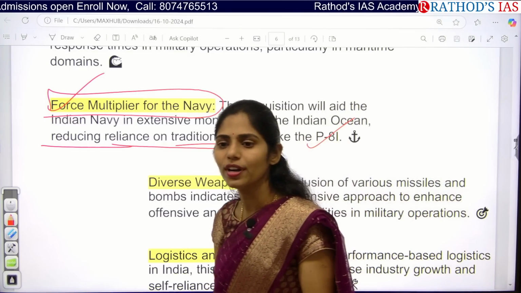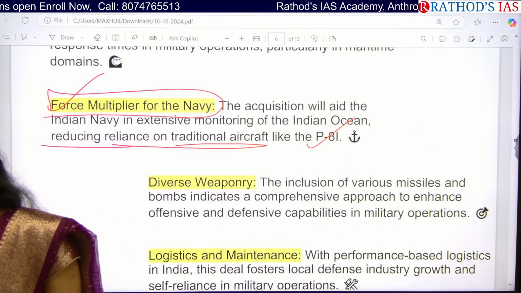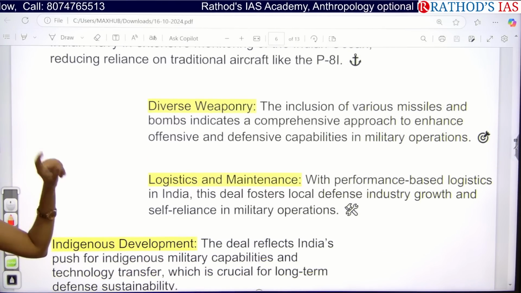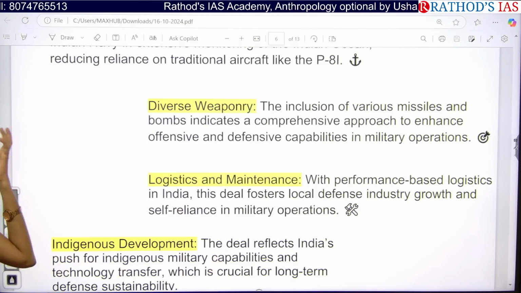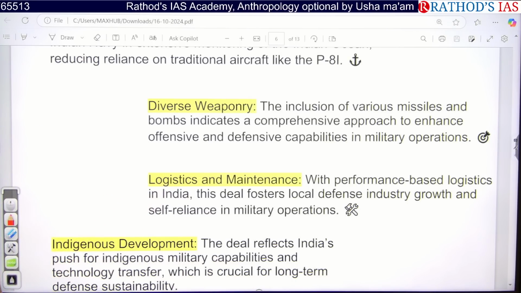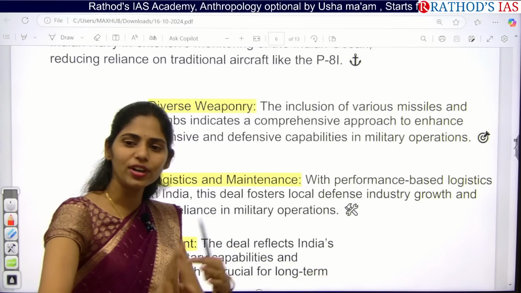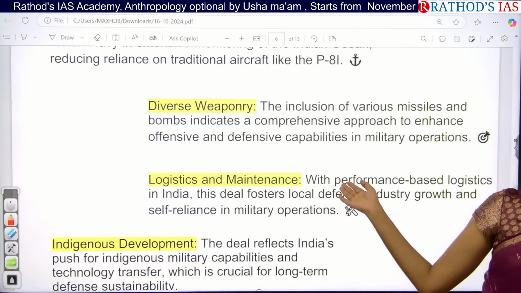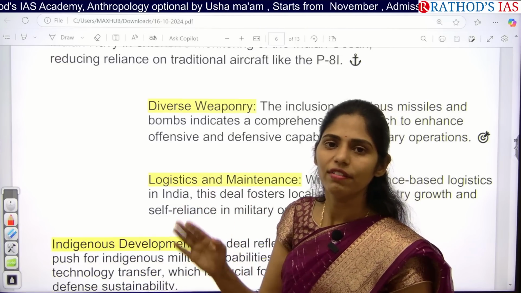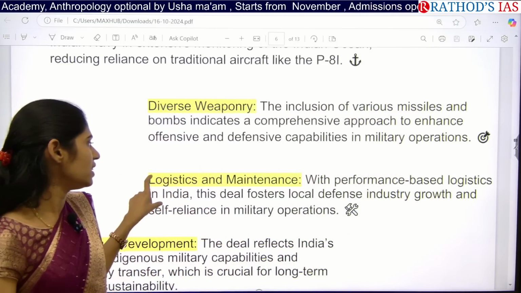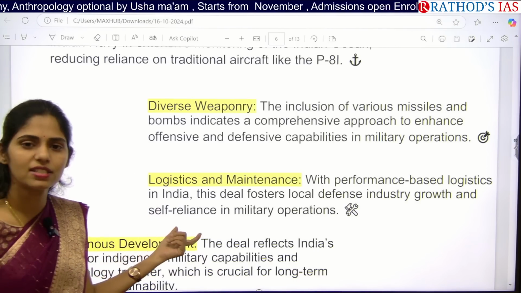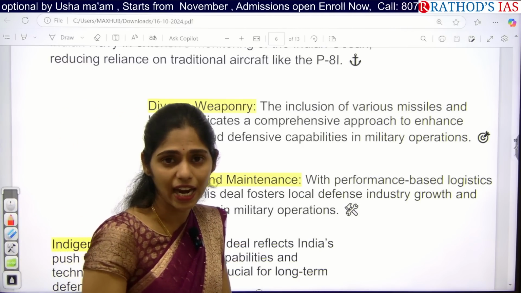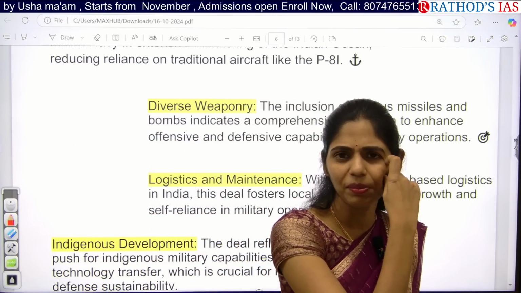So we have to modernize our equipment based on the changing times. And next, we can have diverse weaponry; we can include various missiles and various bombs, so we can increase our defensive capabilities in military operations. Once we start modernizing our equipment, we can understand how to modernize other equipment so that we can focus on improving our defense strategies. And next, we can also get proper logistics and maintenance from the US. If you get this kind of technology and start using it, and there is any repair, who will be doing that repair?